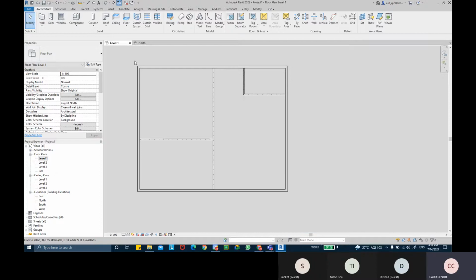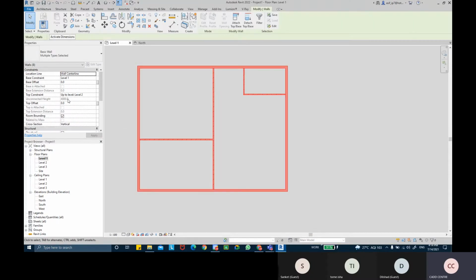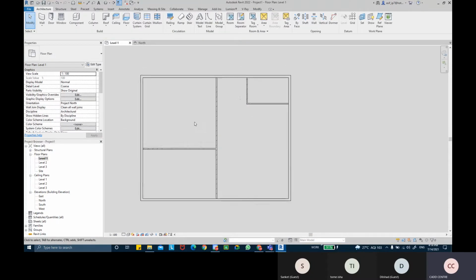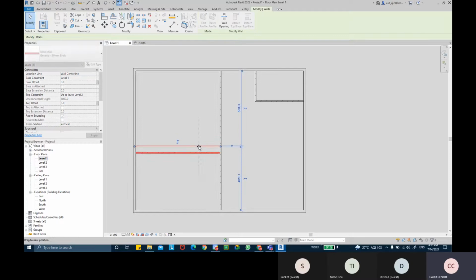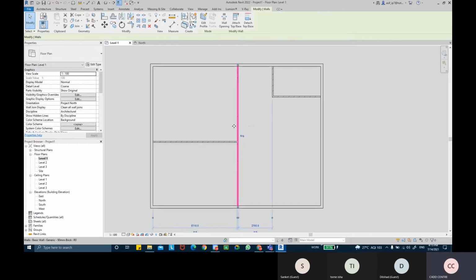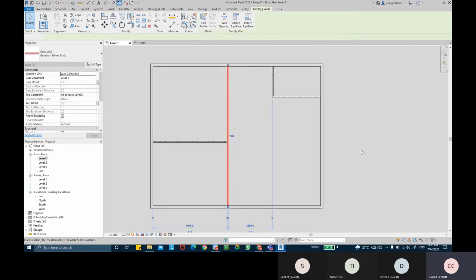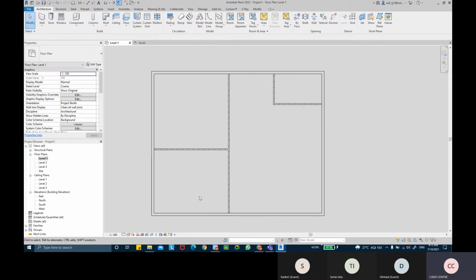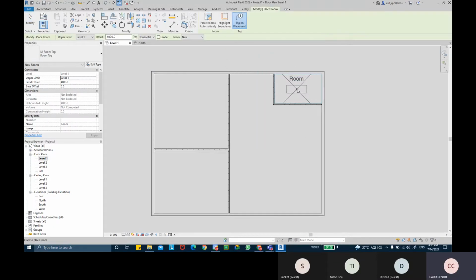I'm going to make sure that all of those rooms are connected. It's fine. So very roughly, I've created a very rough floor plan over here. It's not very accurate, but I'll just make sure that I label all these rooms. So I'm going to use the room command from here, and I'm going to label all these individual rooms, or I can use the place room automatically command also to label all the rooms together.